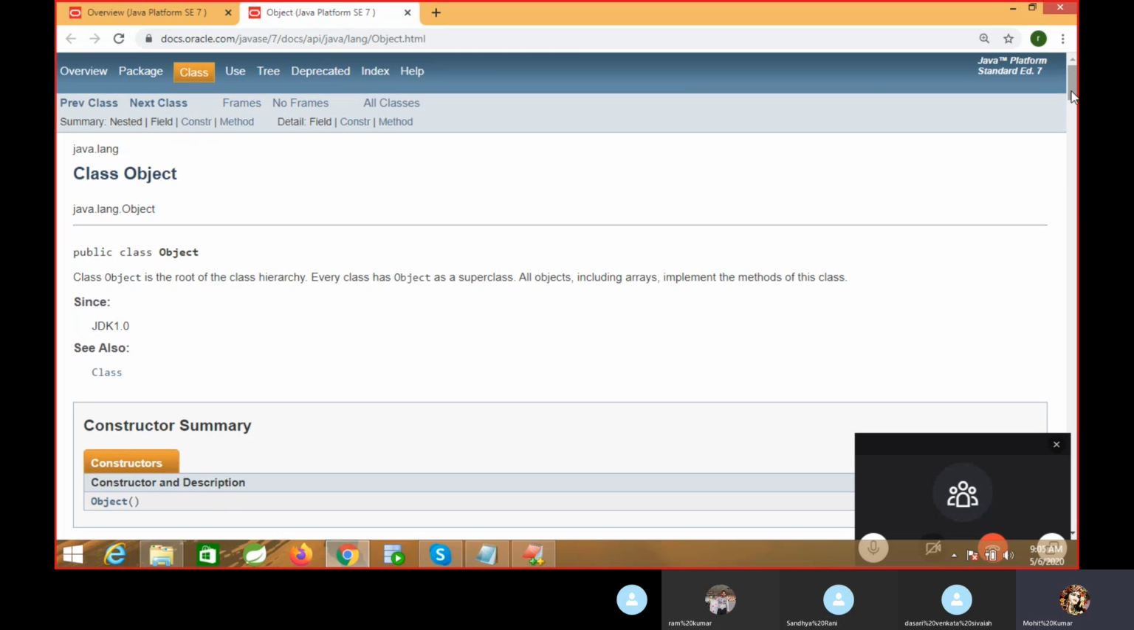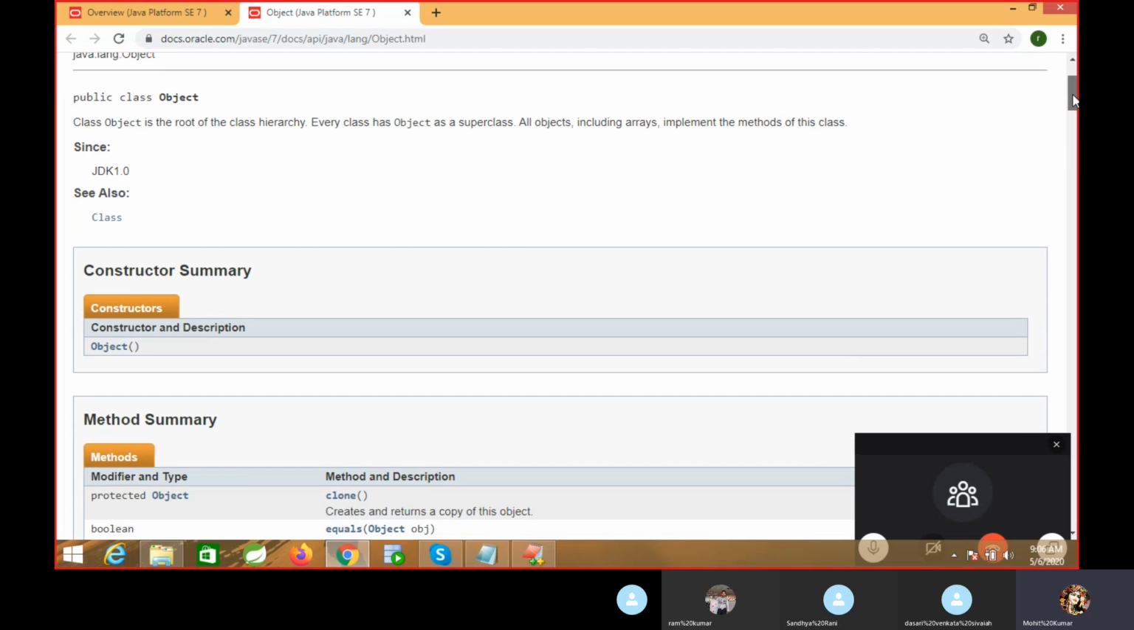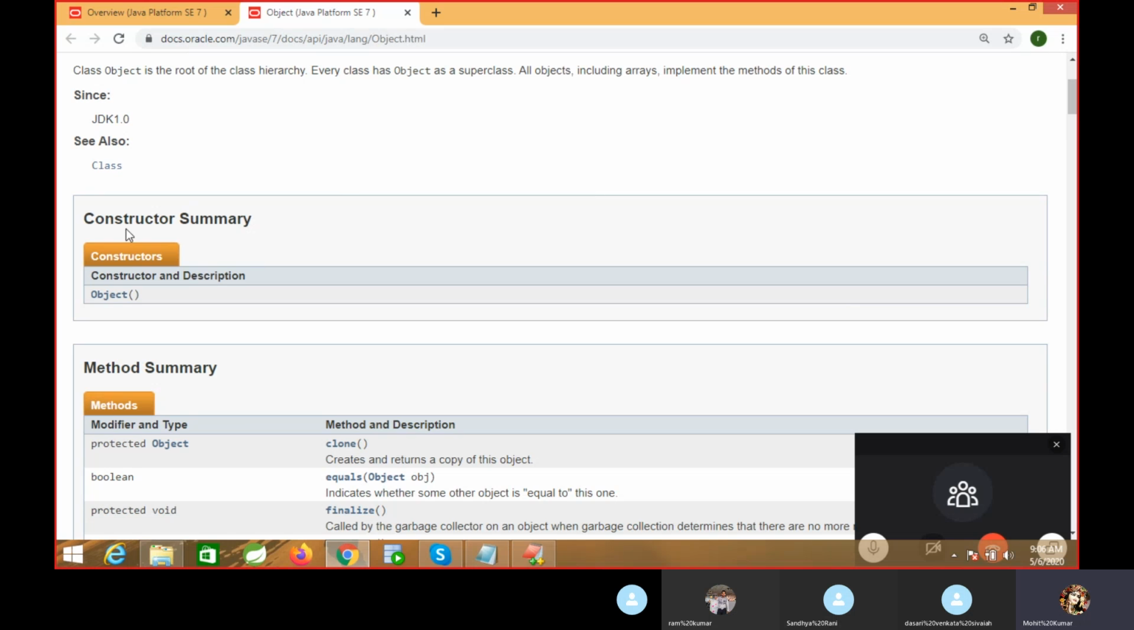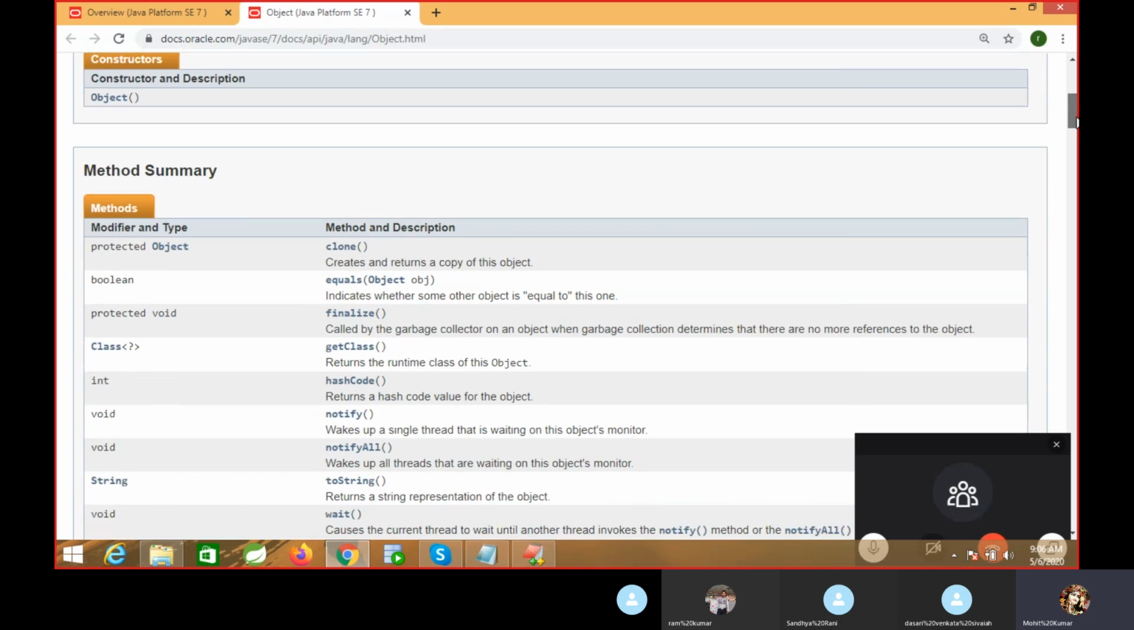So you can see what the Object class is. This Object class is available in the java.lang package. You can see what they have written in the documentation: Class Object is the root of the class hierarchy, meaning every class has Object as a superclass. All objects, including arrays, implement the methods of this class. Got it, right? So if you are creating any class, this Object class has one constructor, and then we have some methods here.